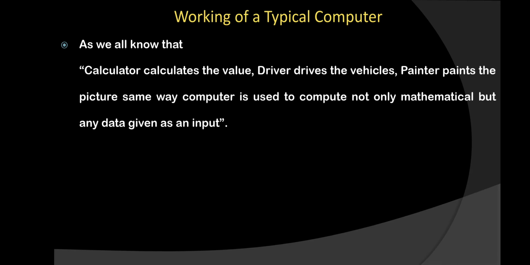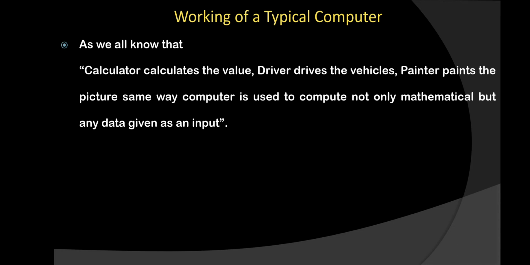In the same way, a computer is not used to compute only mathematics, but any given data as an input will be manipulated, calculated, and processed, and according to that you will get the output on a screen.